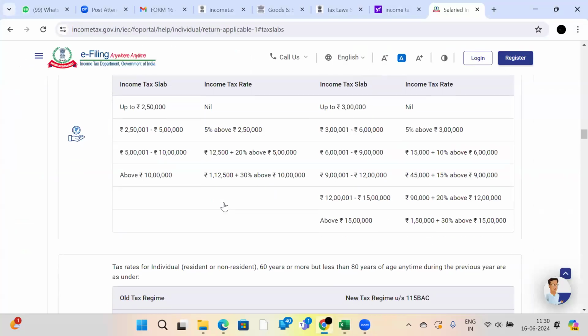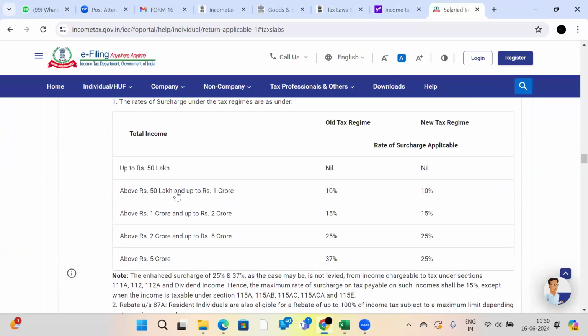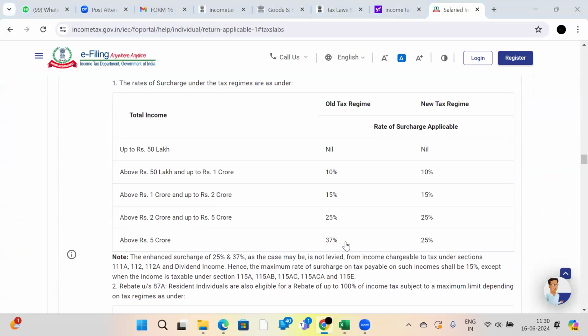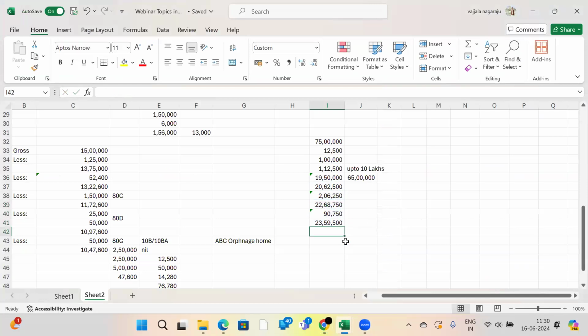Why? Because his income is more than 50 lakhs. If more than 1 crore, 15%. If more than 2 crores, up to 5 crores, 25%. More than 5 crores, 37%. On these two amounts, again he should pay 4% education cess. So his total liability is 23 lakhs 59,500 rupees.